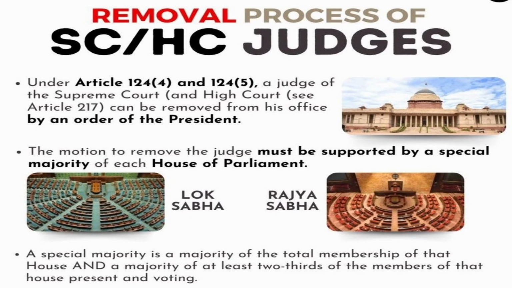A judge can only be removed for two reasons: one is proved misbehavior and another is proved incapacity. The inquiry committee, after looking into all the allegations, will give a report to the concerned house. On the basis of the report, the concerned house will take up the impeachment motion and they have to pass it by a special majority, that is, 2/3 members present and voting, and also the absolute majority of that particular house. When both the houses pass the resolution, the president will issue the order of removal of that particular judge.